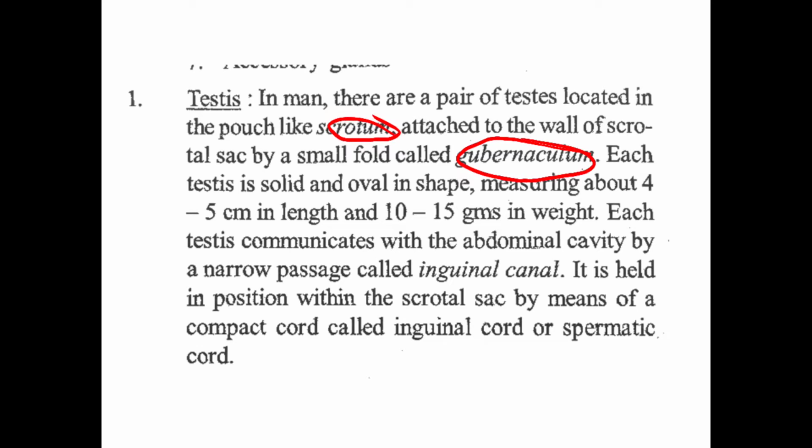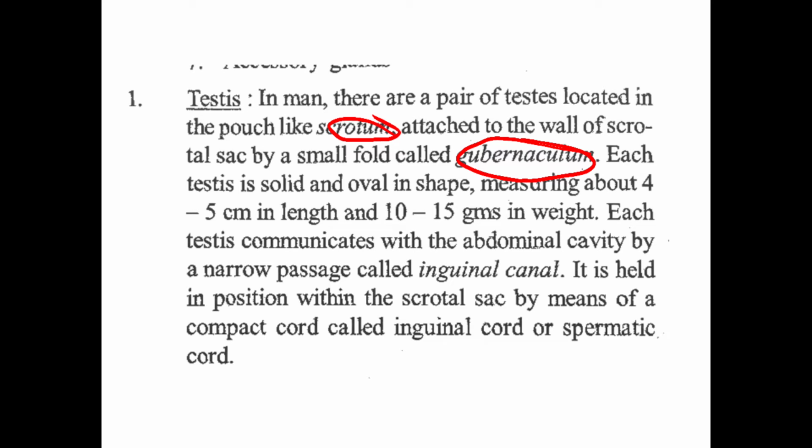Gubernaculum. Now each testis is solid and oval in shape, measuring about 4 to 5 centimeter in length, and it weighs 10 to 15 gram. Okay, each testis has a length of 4 to 5 centimeter and a weight of 10 to 15 grams.